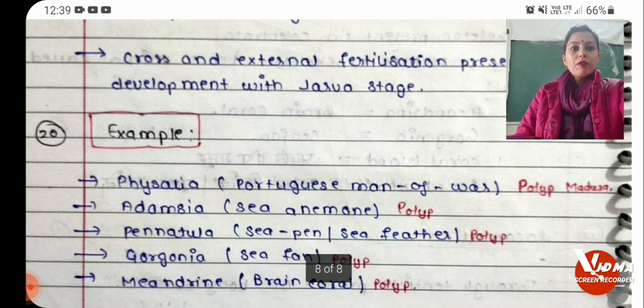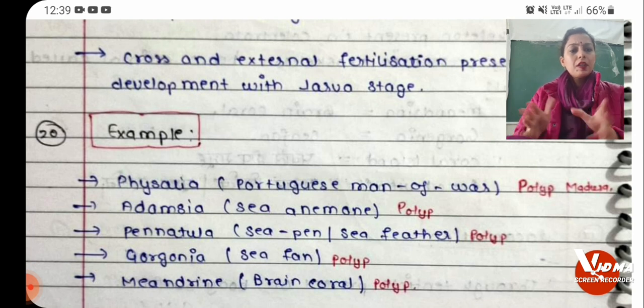Now here we have different examples of organisms belonging to phylum Coelenterata like Physalia, Aurelia, sea fan, brain coral. These are the different examples of it. I hope you understand this topic.